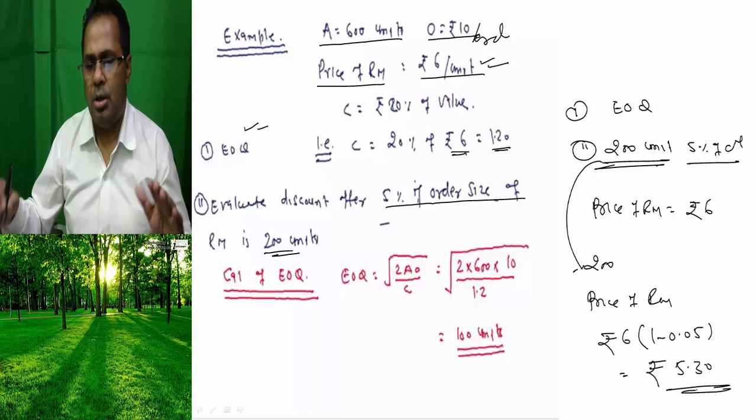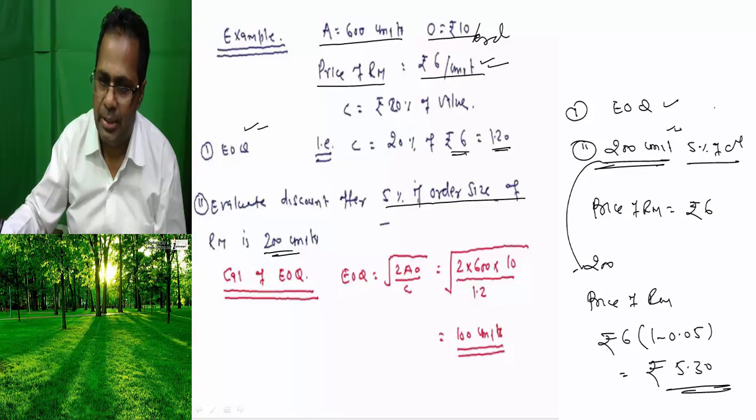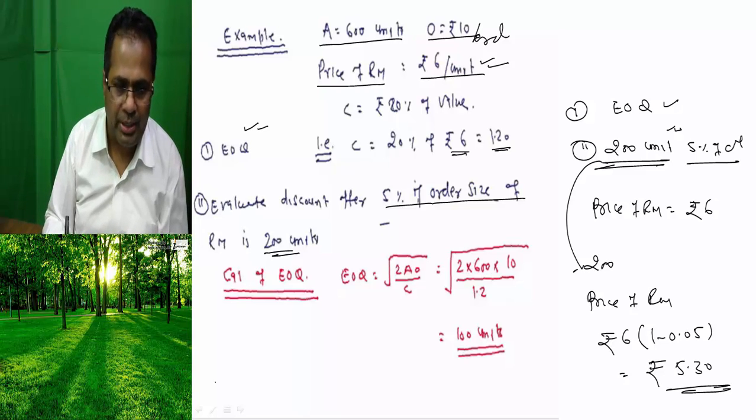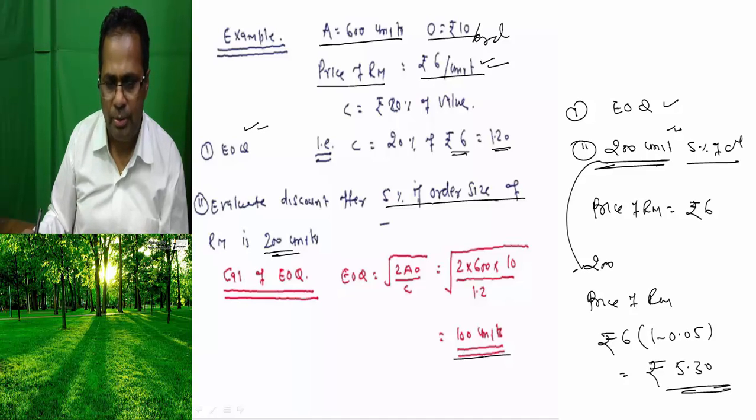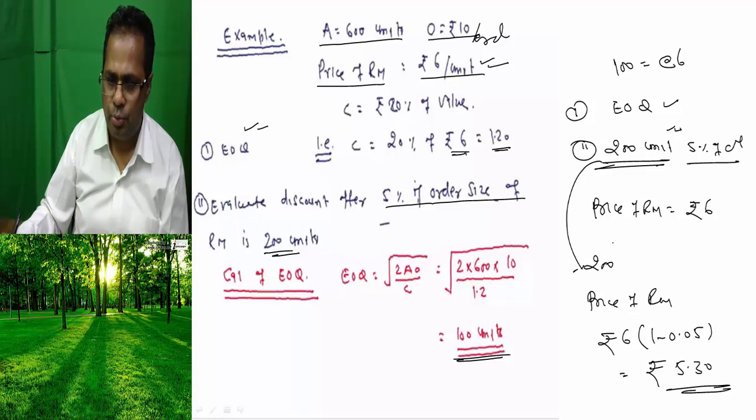It means whether EOQ is better or this will be better, that you have to decide. Now first I am going to calculate EOQ. EOQ is 100 units. It means at 100 units the price of raw material is at the rate of 6. At 200 units the price of the raw material is 5.70.